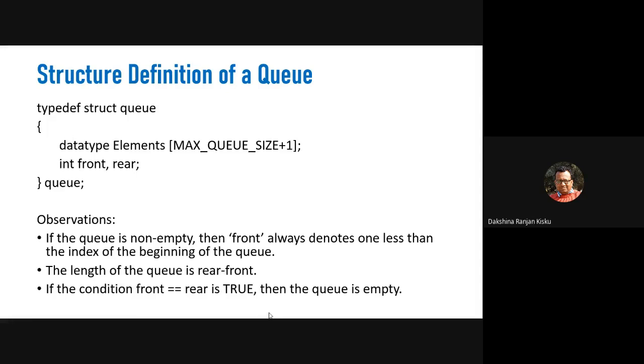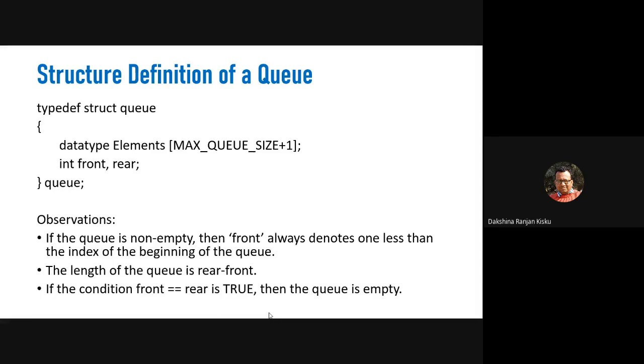Initially, when the queue is empty, both rear and front will be assigned minus 1. When an element is added to the queue, rear is incremented by 1, and when an element is deleted, front is incremented by 1.